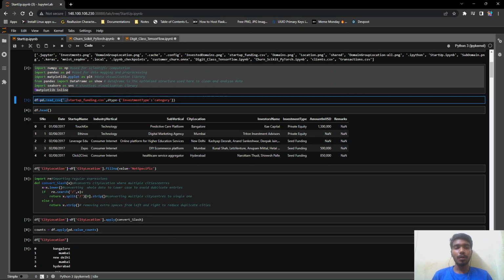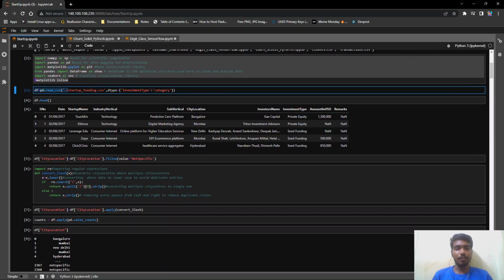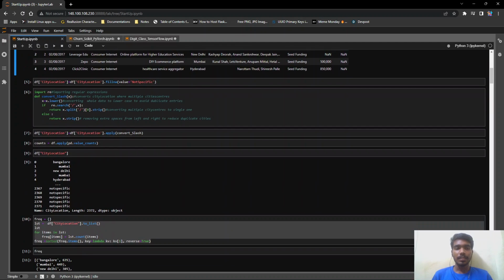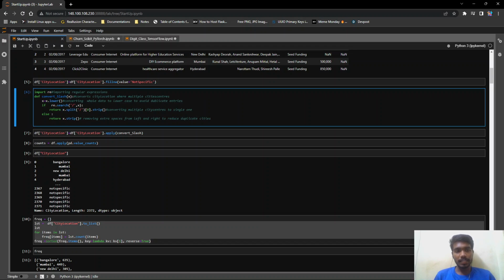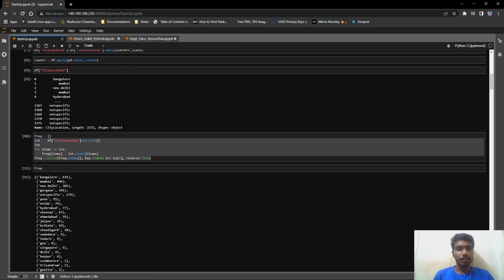Then we import our data set as a pandas data frame, and this is the short sample of the data set. Then initially in the city location field, there are more than one cities for some startups. So what we are doing is we are just taking the first city that was mentioned in the data set. So we are just converting those, sanitizing those data.